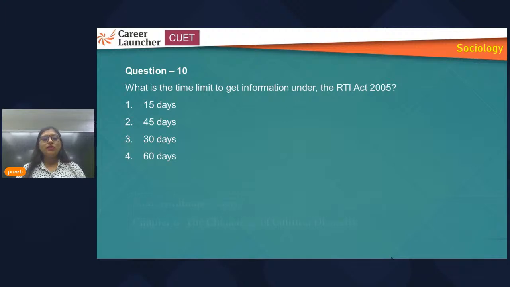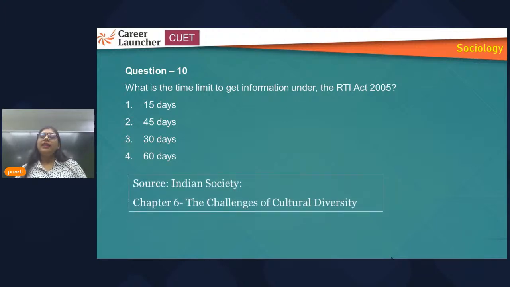So what is the source of this question? It is the same book, chapter 6, challenge of cultural diversity. This is just a factual question, but you should be aware about the RTI Act. Mentioning a question on RTI signifies that RTI is also important from the exam point of view.